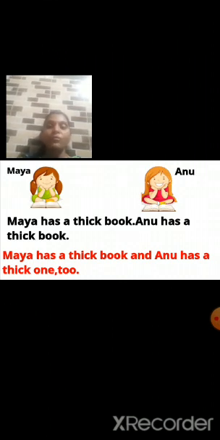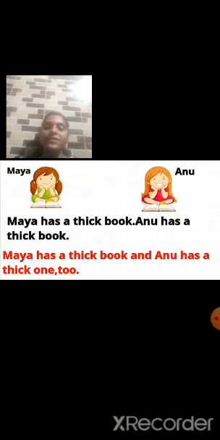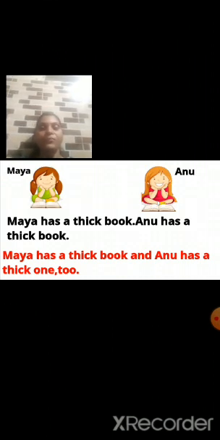In place of "book", we have written two words, that is "one, too". So how will you read the sentence? Maya has a thick book and Anu has a thick one too. So, Maya has a thick book, full stop.